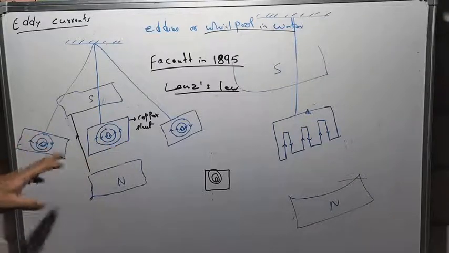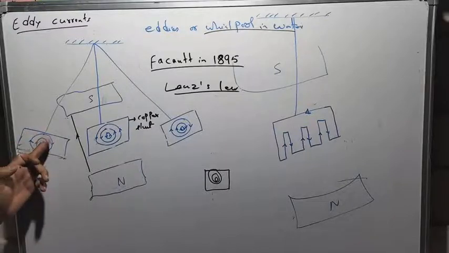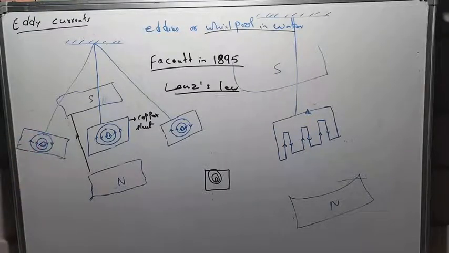the magnetic flux which is linking with this metallic sheet will decrease. Because of the decreasing magnetic flux, the current will be induced in this metallic sheet, but the direction will be clockwise. Alright, so this is the first experiment which was demonstrated by Foucault in 1895.